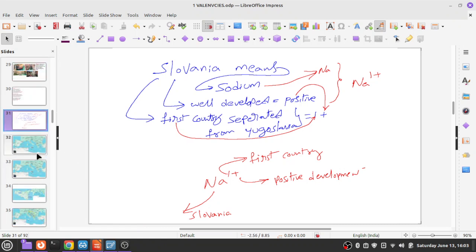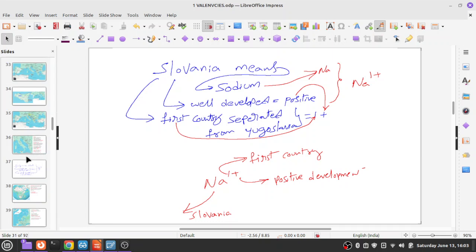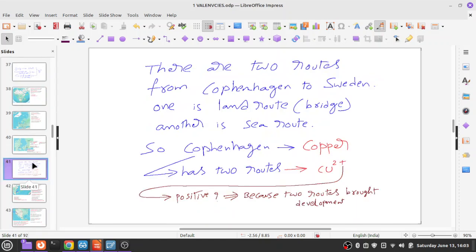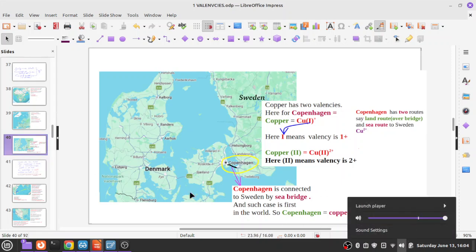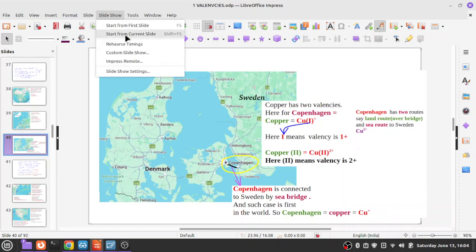Students, I have explained valencies of sodium, silver, potassium, and copper in the previous video, that is in video 2. Now I am going to explain about valencies of other elements. Anyway, before going into the details of other elements, let us try to understand the valency of copper once more. For this, I am using a large size slide.